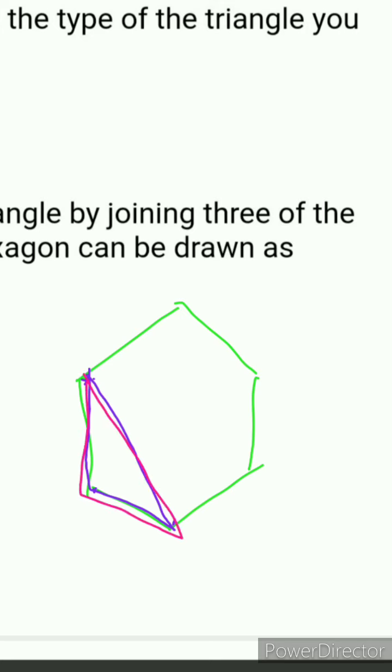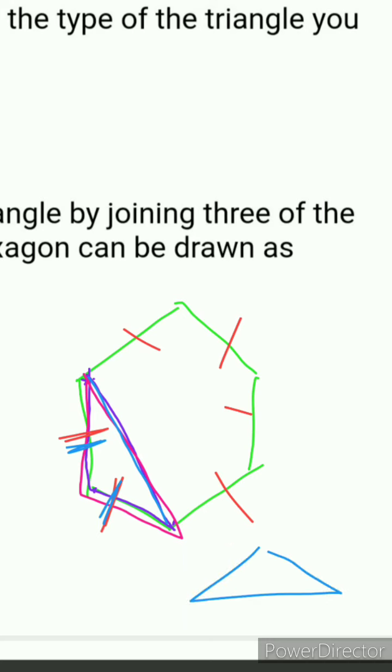Okay, and here as you can see here, this side is equal to this one. Why? Because it's a regular hexagon. ये एक regular hexagon है, तो उसमें सारी sides equal होंगी. Clear? So आपकी ये 2 sides equal हैं इस triangle में, और ये third side जो है ये obviously बड़ी होगी. Clear? Because it's a diagonal. So what is the type of this triangle? It's an isosceles triangle. Why? Because here we have 2 equal sides. इसमें 2 side equal हैं. Clear? So ये आपका एक isosceles triangle होगा. Clear?